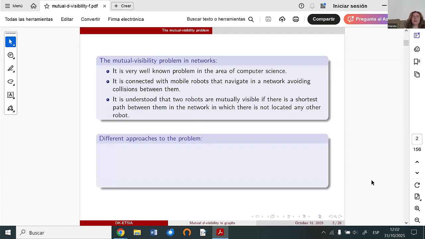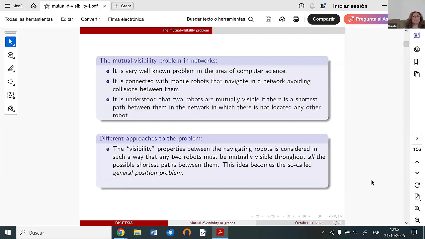There are several different approaches to the problem. Sometimes visibility is understood as requiring that for any two robots, all shortest paths between them have no other robots located on them.